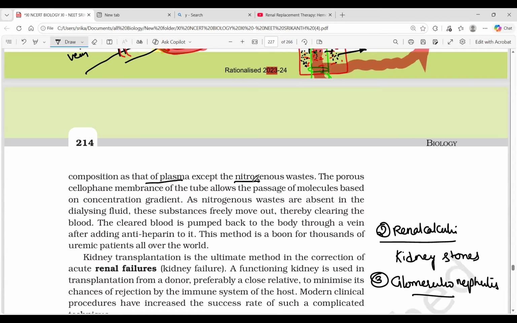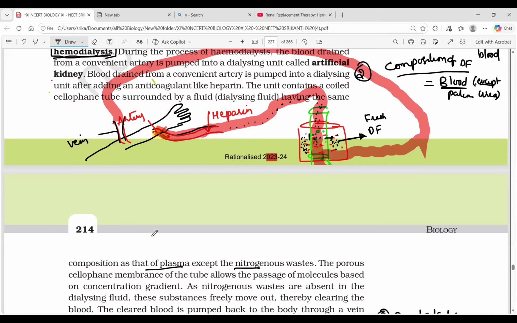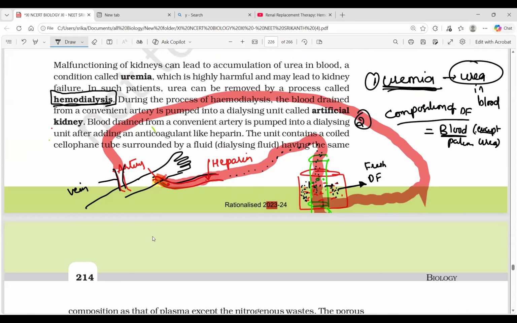Okay, so you have to see here. Allow the passage of molecules based on the concentration gradient. As nitrogenous wastes are absent in the dialyzing fluid, these substances freely move out, thereby clearing the blood. Cleared blood is pumped back to the body through a vein after adding anti-heparin. We added heparin at the initial time, so anti-heparin is to be added now.